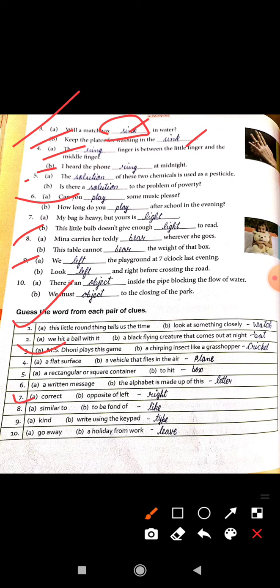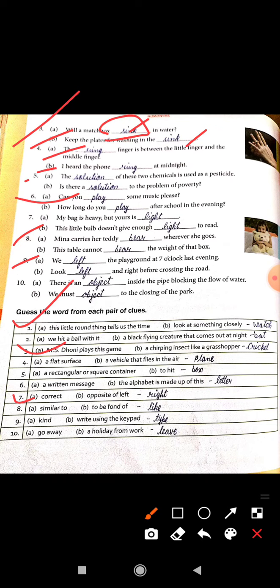Next, seventh: correct, and opposite of left. It is right. Correct is right, and the opposite of left is right, same spelling. Next, eighth one: similar to, and to be fond of. The word is like. One word, like. Homonyms.